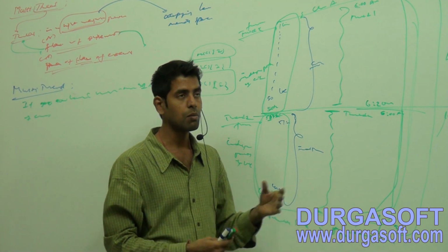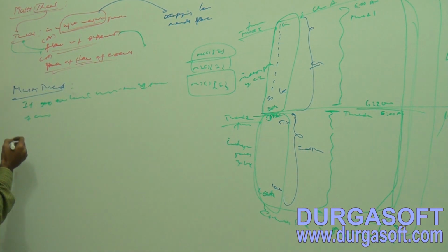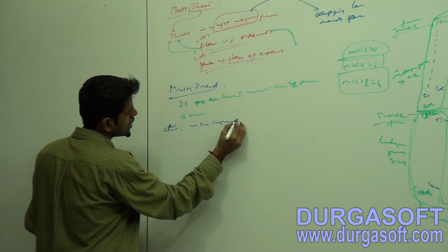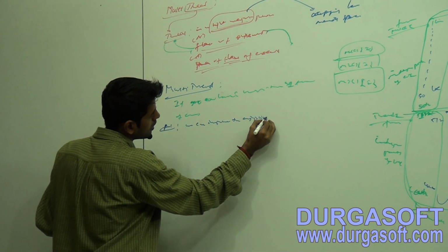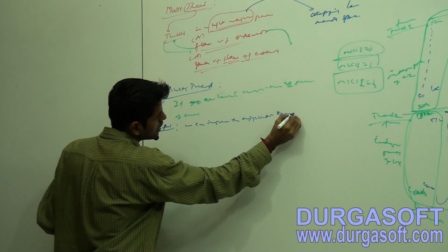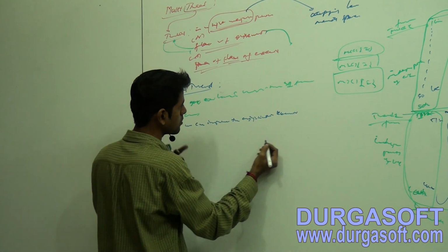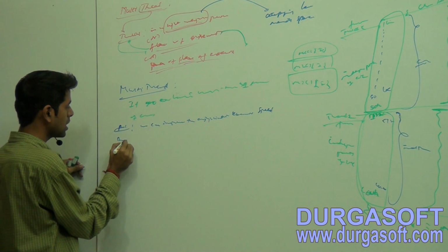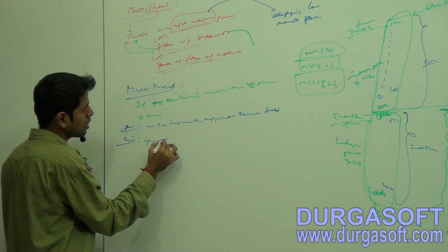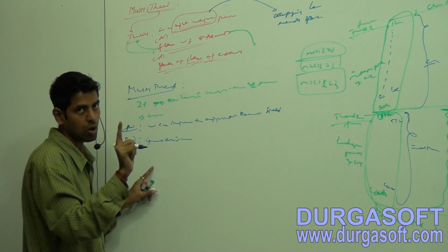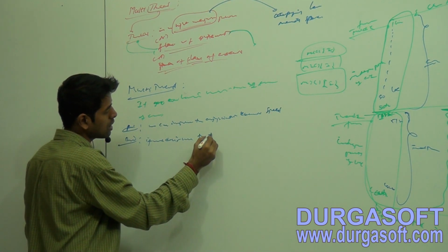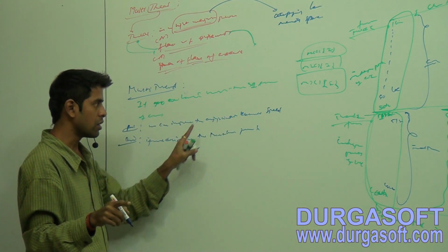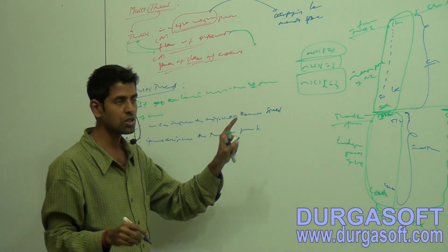So by using multi-threading, what's the advantage? We can improve the application execution speed. One more thing, the disadvantage is what?